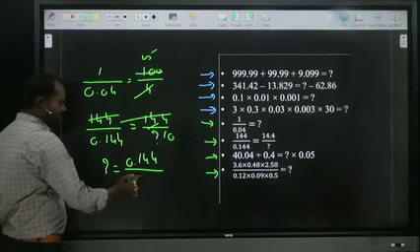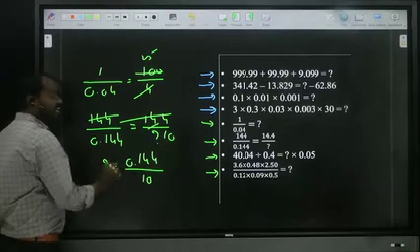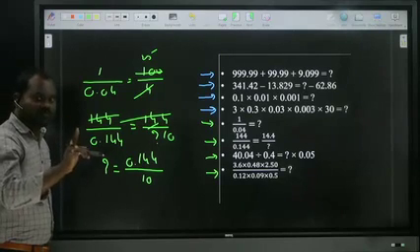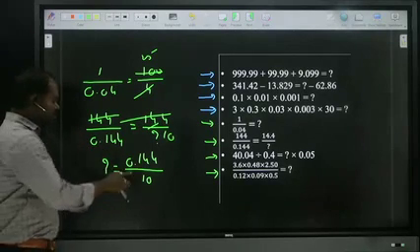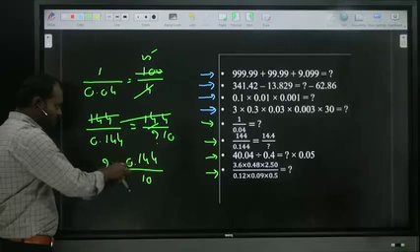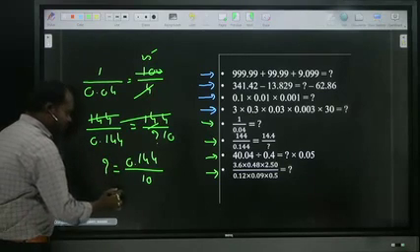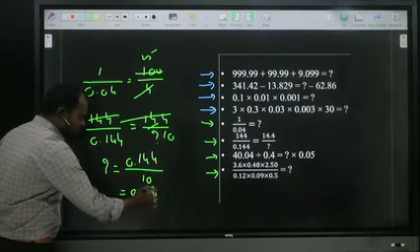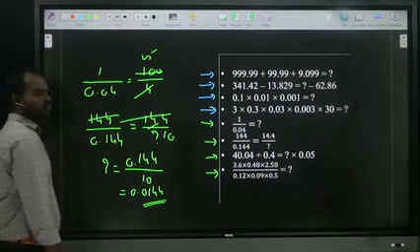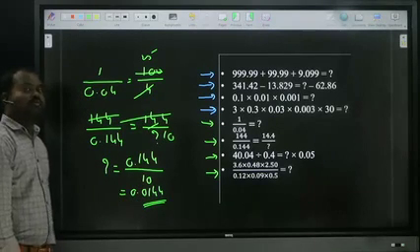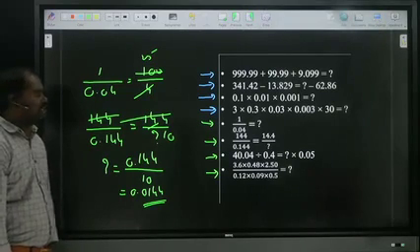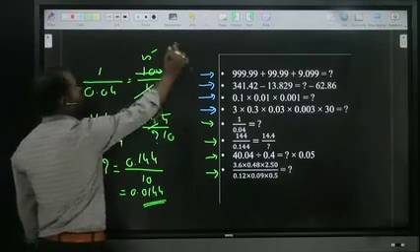0.144 by 10. We are dividing with 10. Whenever dividing with 10, the point moves left side, one place moves left side. That means what is your answer? 0.0144. We are dividing with 10, the point moves one place left side, 0.0144. Is it clear? Now we are moving to the next example.